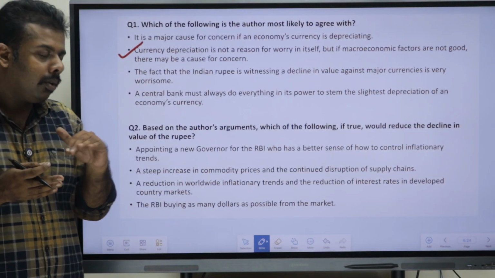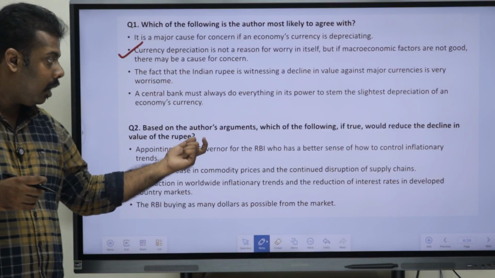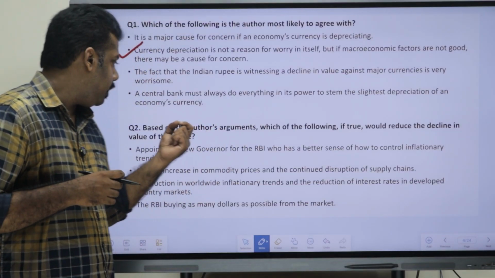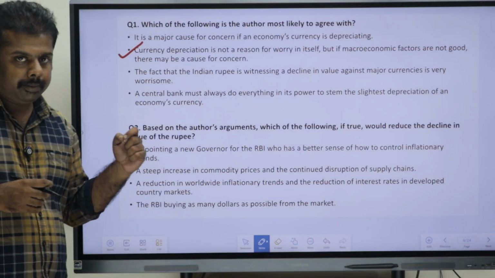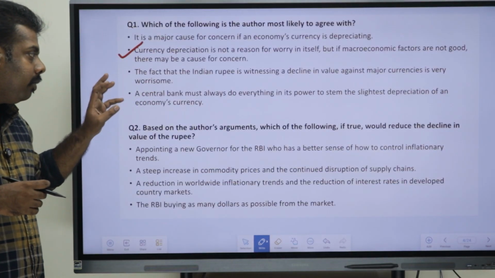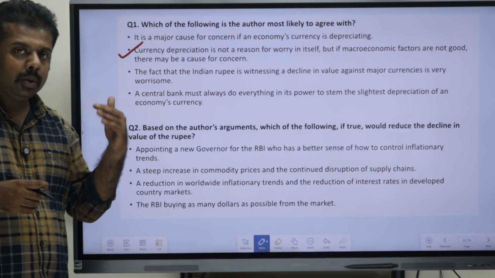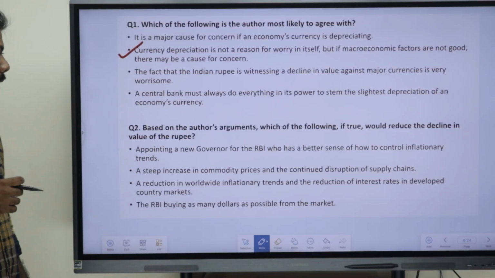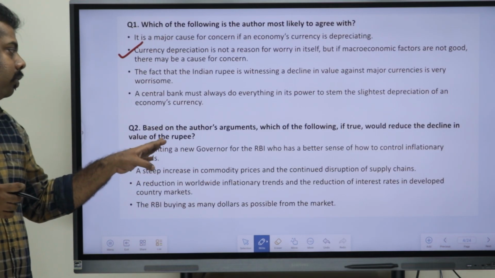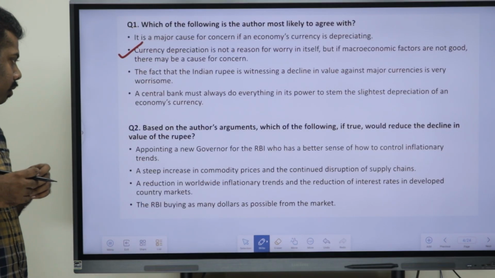Now, moving on to the second question. What is being said? Based on the author's arguments, which of the following, if true, would reduce the decline in the value of the rupee? We have to try to get a solution to reduce the decline in the value of the rupee. Reading the options, the first is appointing a new governor for the RBI who has a better sense of how to control inflationary trends.